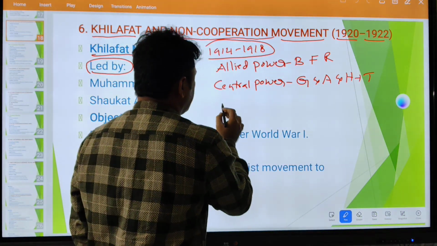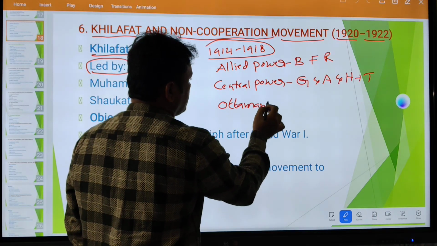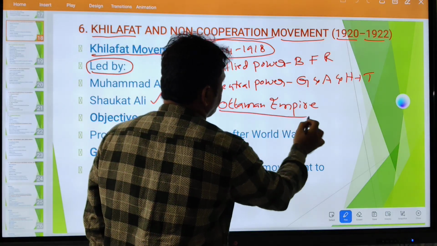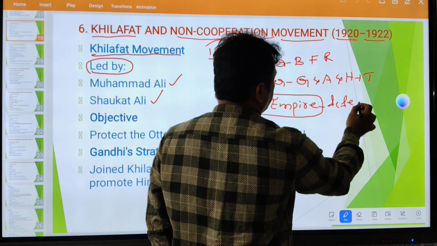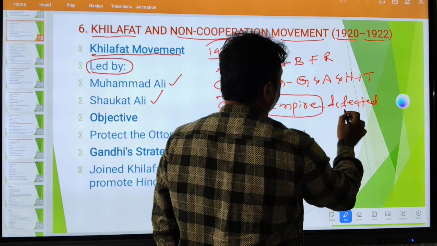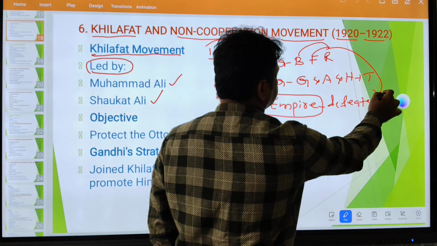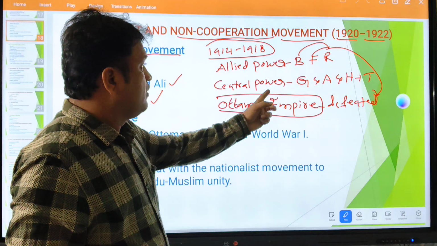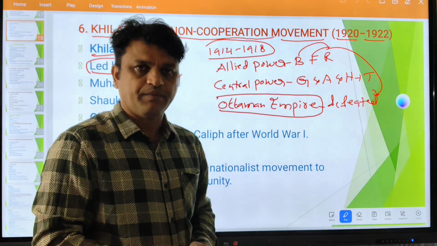This Turkey is also called the Ottoman Empire. This Ottoman Empire was defeated by Britain, France and Russia. Who defeated the Ottoman Empire? It is Britain, France and Russia. That is, the Allied power defeated the Ottoman Empire.